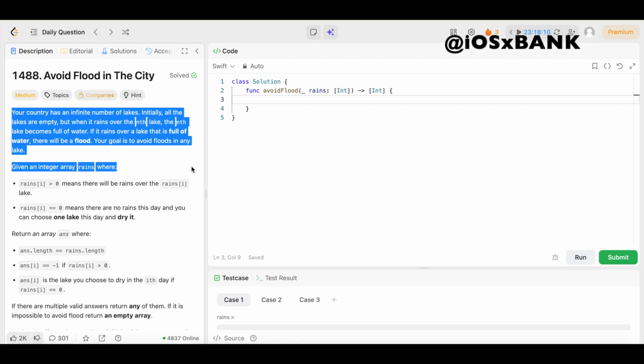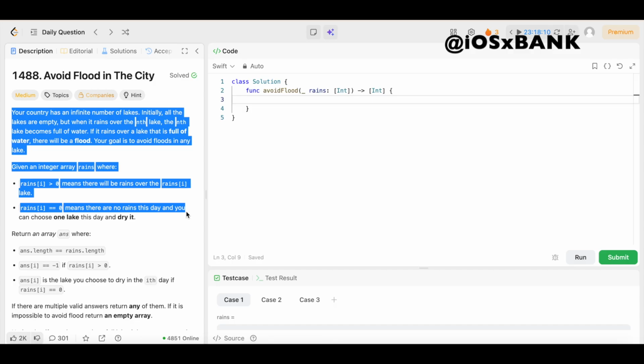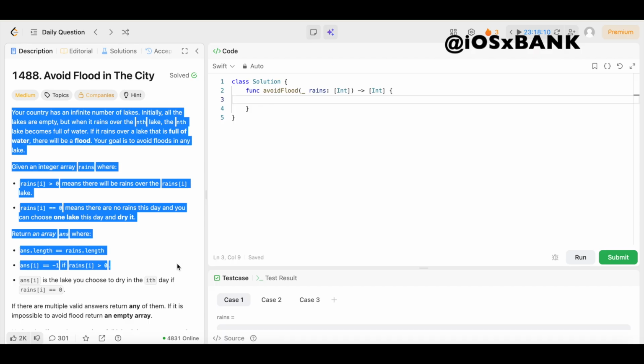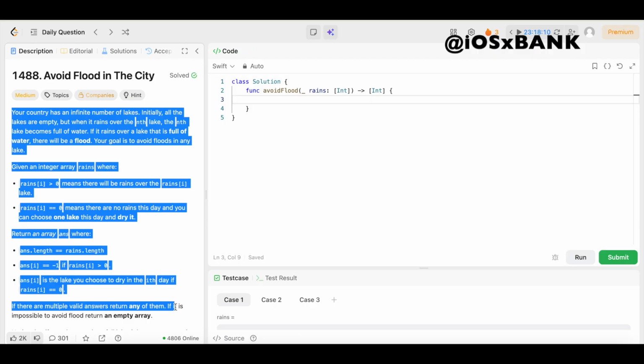Given the integer array rains, where rains[i] greater than 0 means there will be rain over the rains[i] lake. If rains[i] is equal to 0, that means there is no rain this day and you can choose one lake this day and dry it. Return an array ans where ans.length is equal to rains.length. ans[i] is equal to -1 if rains[i] is greater than 0, and ans[i] is the lake you choose to dry on the ith day if rains[i] is equal to 0. If there are multiple valid answers, return any of them.